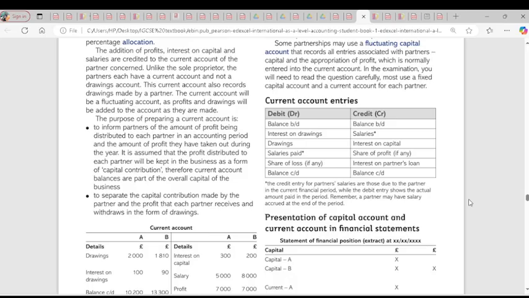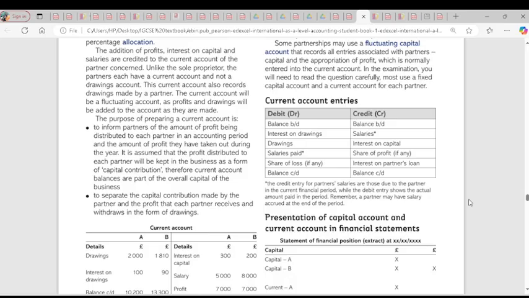You know, we have different types of partners. We have the nominal partner, which is a sleeping partner. We call them dormant or sleeping partners. They only put money into the business. They contribute funds into the business. That's all. We have active partners. These active partners are partners who have investment in the business and also work in the business. They are the ones that are entitled to salary.